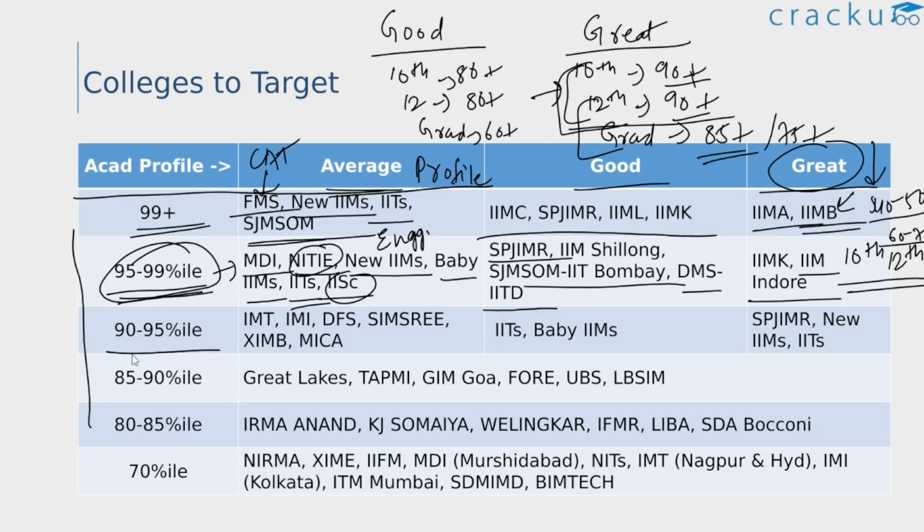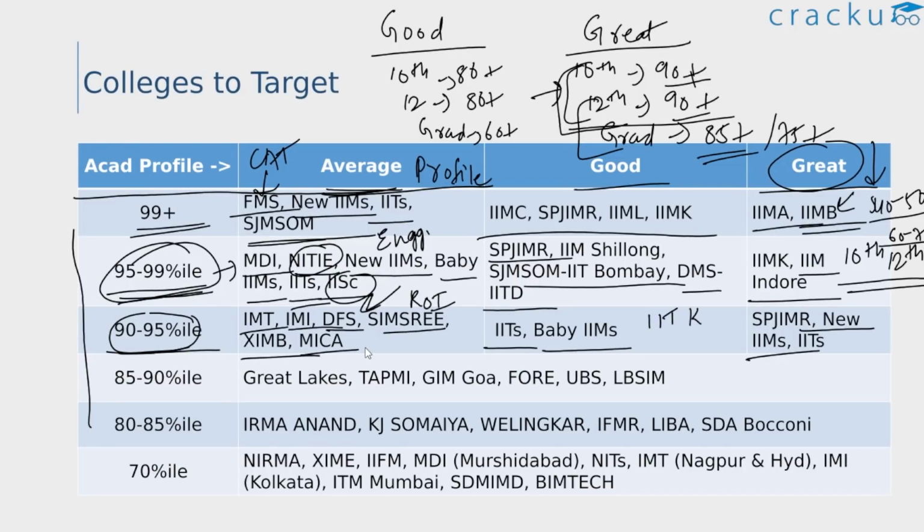Similarly, if your CAT score is in this range, 90 to 95 percentile range, you can expect a call from new IIMs. If you have a great academic profile, you can even expect calls from new IIMs, even though your score is between 90 to 95. Here the IITs such as IIT Kharagpur, IIT Roorkee, Madras, IIT Kanpur, and so on. And if your academic profile is average, you can get calls from IMT Ghaziabad. This is another very good college. This comes in the top 15 or 20 B schools, and IMI Delhi, Department of Financial Studies. Again, DFS is another very good college, especially based on the return on investment. Next we have SIMSREE, XIMB Bhubaneswar, MICA Ahmedabad, and so on.